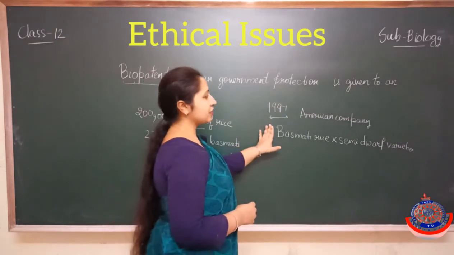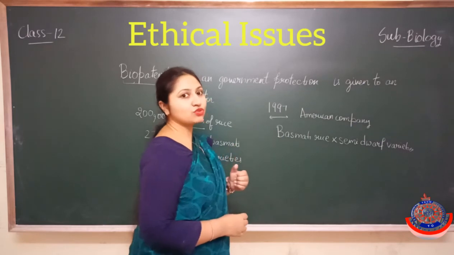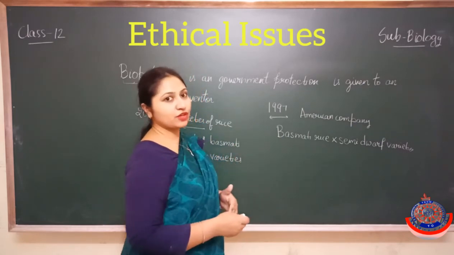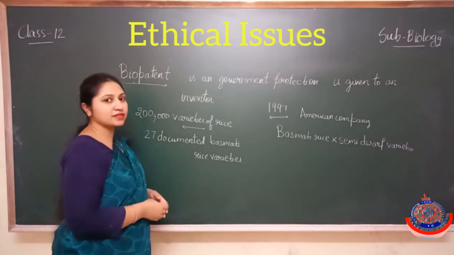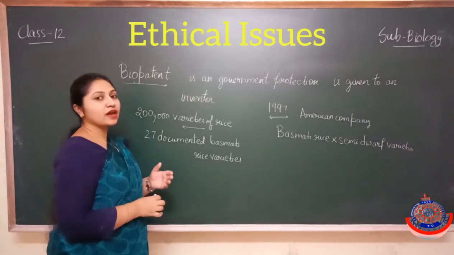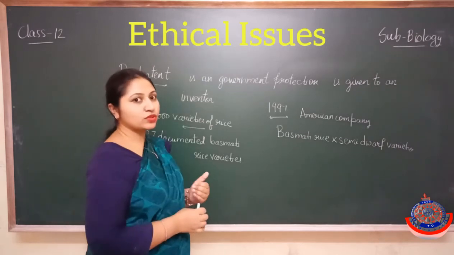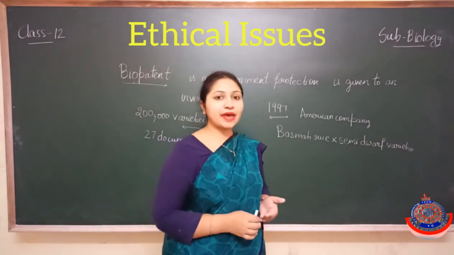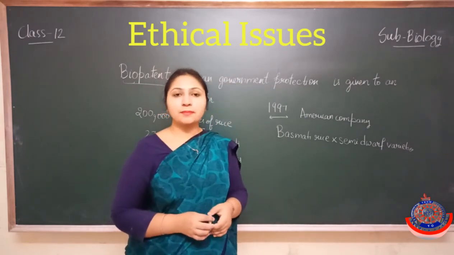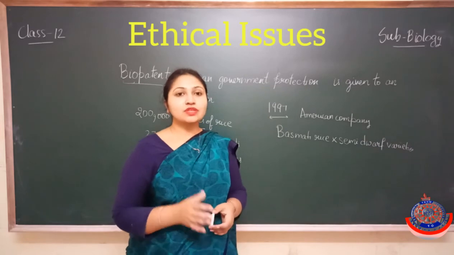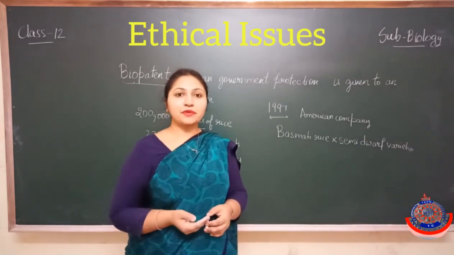As they had taken our basmati rice, it is only our right to use it or to develop new varieties from the basmati rice. So our scientists noticed this and took the patent back, and now we have the right over the basmati rice. So there is a need to be more vigilant regarding our bioresources.